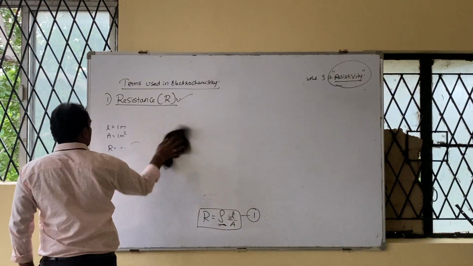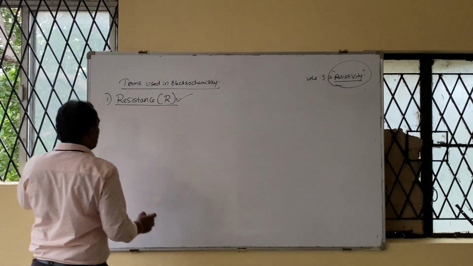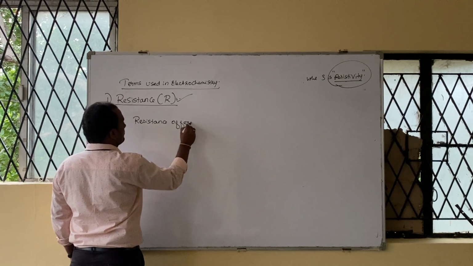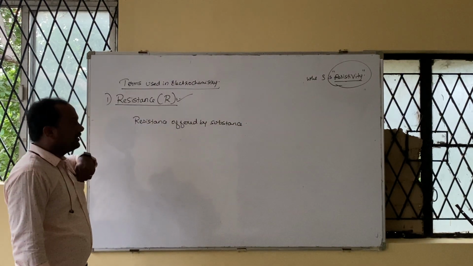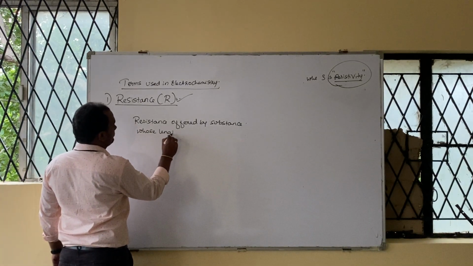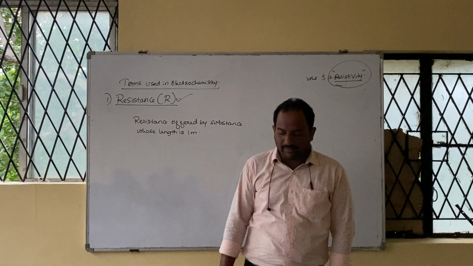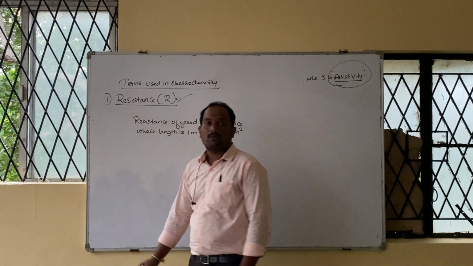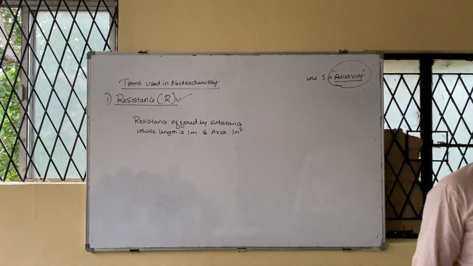Which can be defined as resistance offered by the substance whose length is 1 meter and area is 1 meter square. Area how much? 1 meter square. Check.